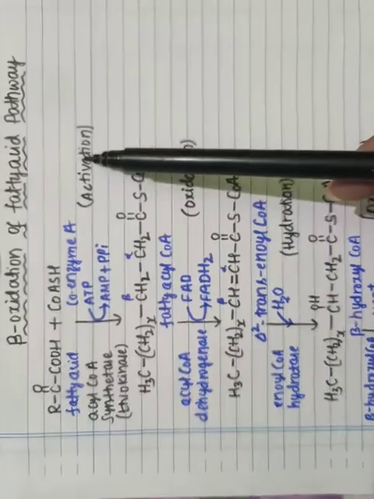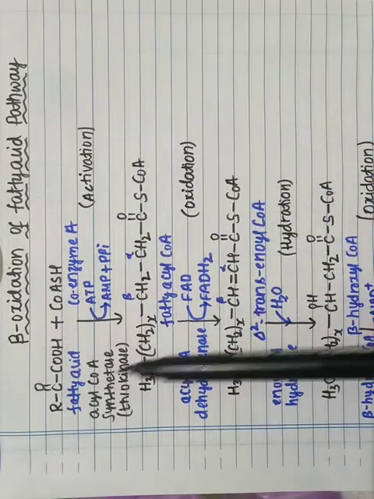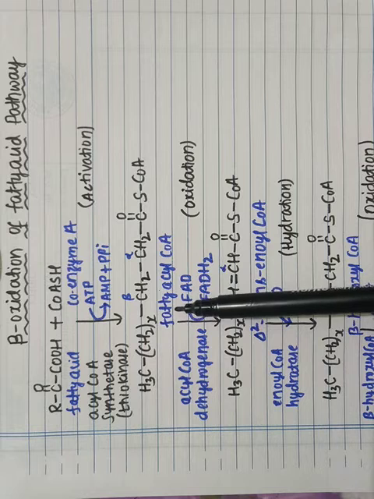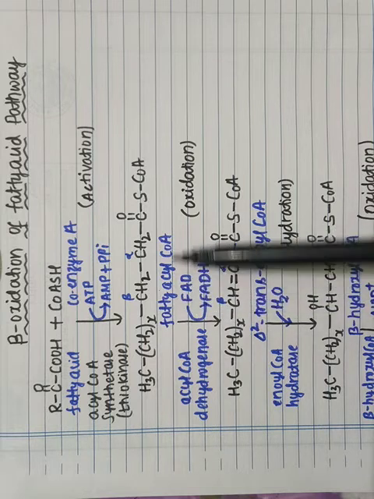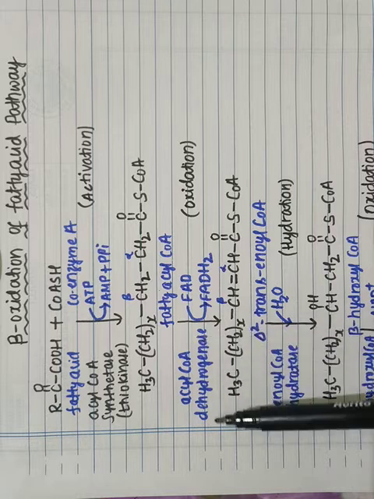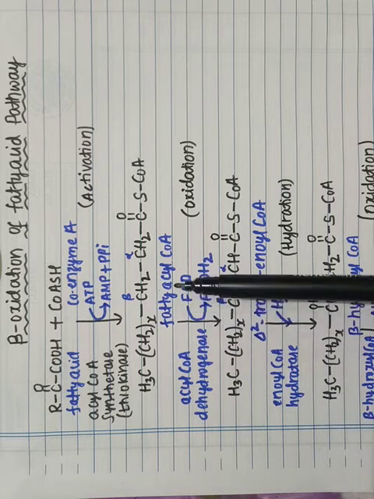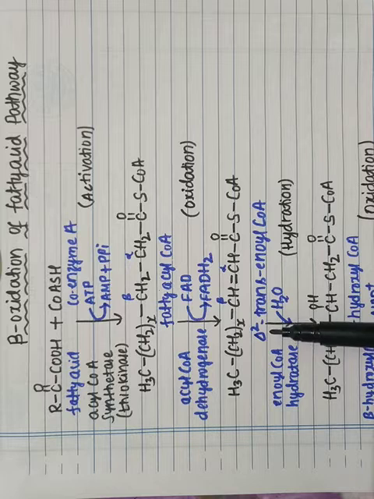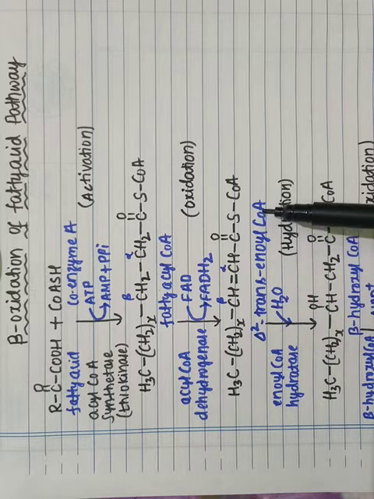So this step is called activation, the activation of fatty acid for the beta oxidation. The fatty acid gets activated into fatty acyl coenzyme A. In the next step, in the presence of acyl coenzyme A dehydrogenase, this fatty acyl coenzyme A undergoes oxidation to form delta-2 trans enoyl coenzyme A.